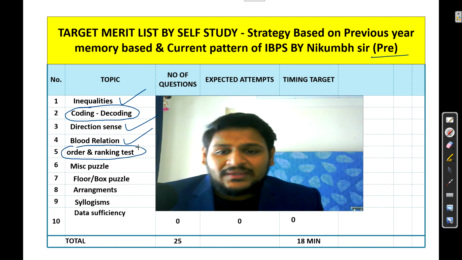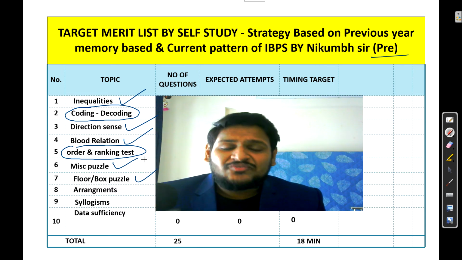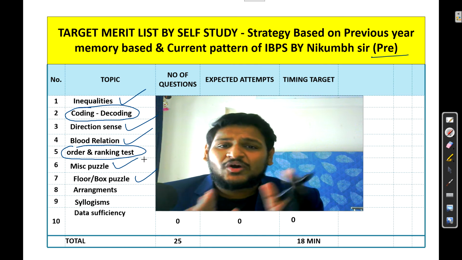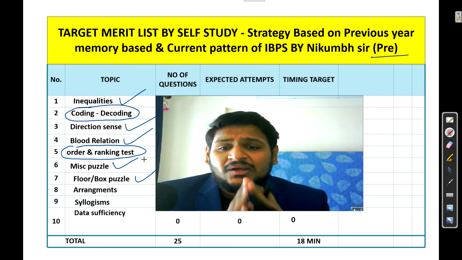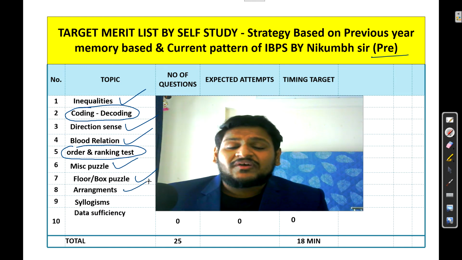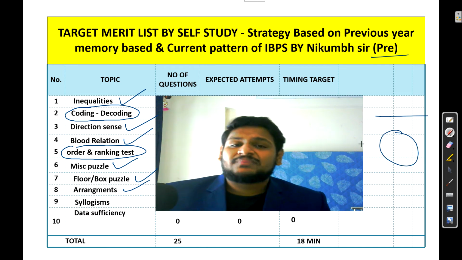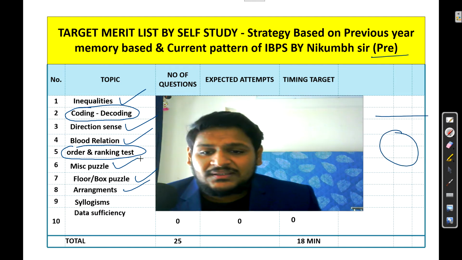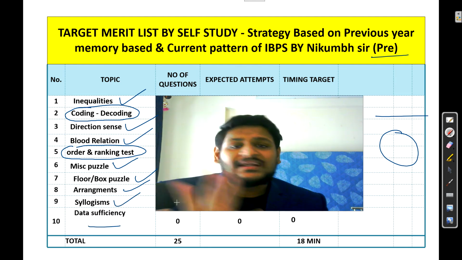Again, a good topic. Puzzle. The heart of reasoning for IBPS is puzzle. For any IBPS exam, puzzle is a major part, and you should practice and prepare perfectly for puzzle. Next is arrangement, where we will get questions from linear arrangement and circular arrangement. Syllogism, very important. And then last is data sufficiency.